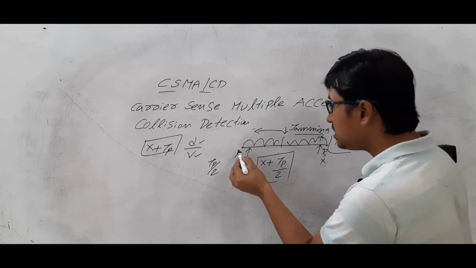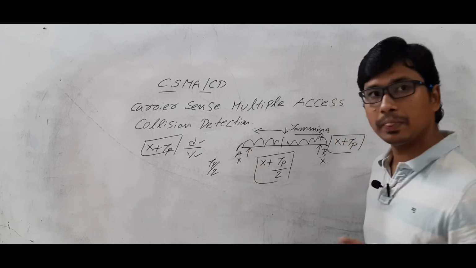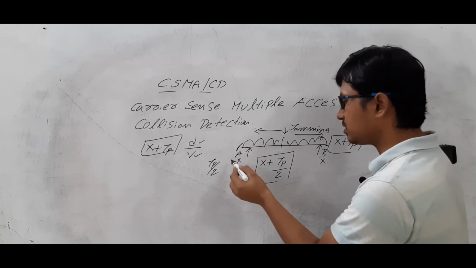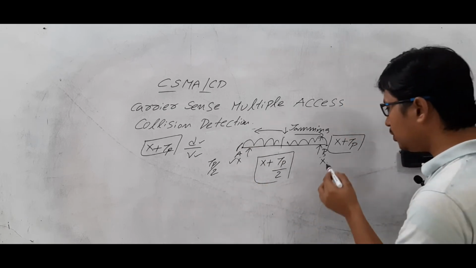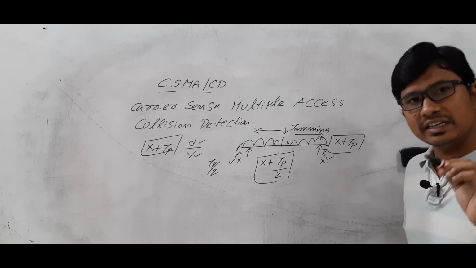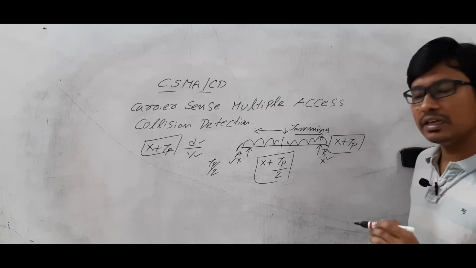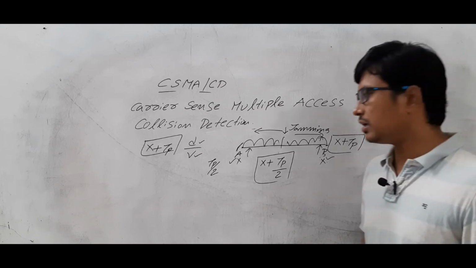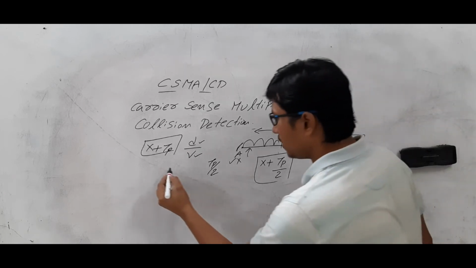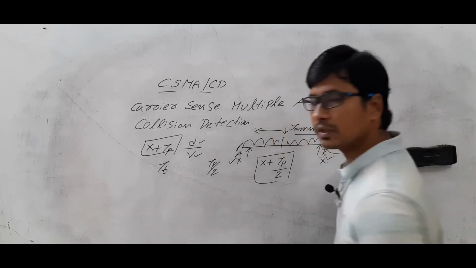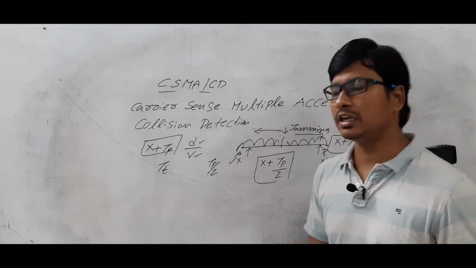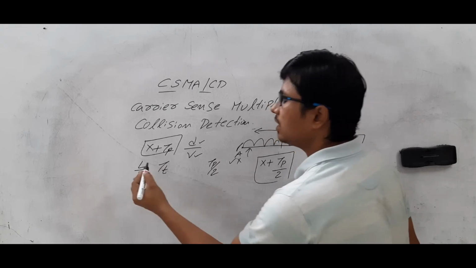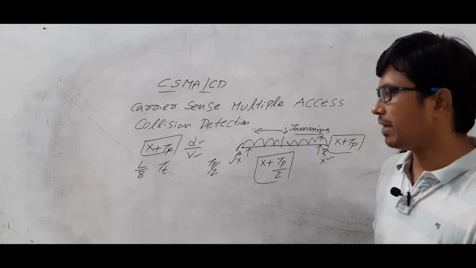If node A is still sending that frame, then only it will understand that the collision happened because of its frame, and similarly node B, if it is still sending that frame, will understand that the collision happened because of it. Transmission delay is nothing but length of the packet by bandwidth.